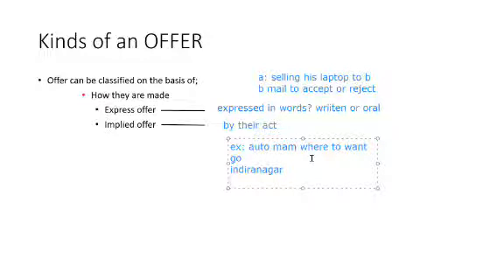Okay, let me continue my example first, and you will get to know the answer. So the example is the auto rickshaw person is saying, ma'am, where do you want to go? And you will tell him that you want to go to Indiranagar. Okay, ma'am. So you will go into the auto and it will come to Indiranagar and you will get down from this auto.